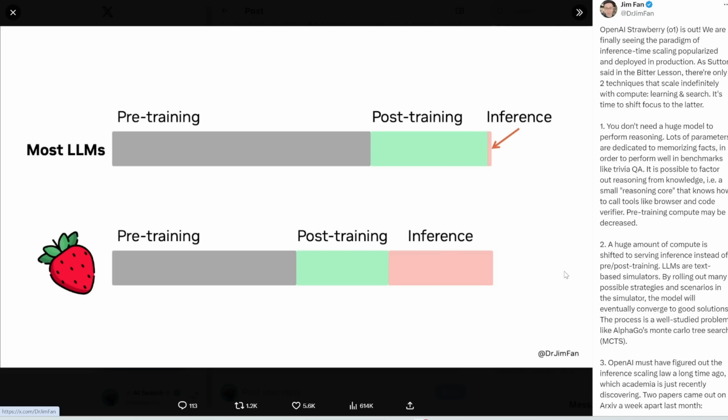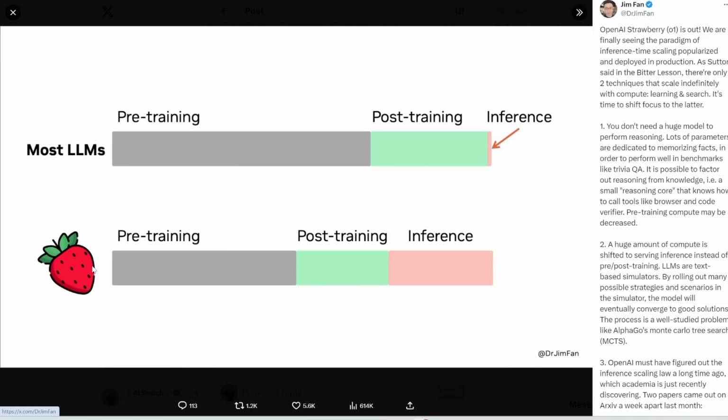So I think this diagram by Dr. Jim Fan from NVIDIA sums it up pretty nicely. So here are all the chatbots and LLMs that we use today. You need a lot of compute to train and produce the model, but when you use the model for inference, so this is for example when you prompt it on ChatGPT, it uses relatively little compute, and it just blurts out the answer immediately.